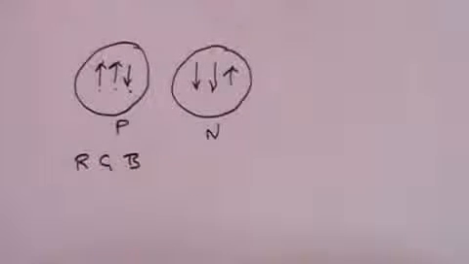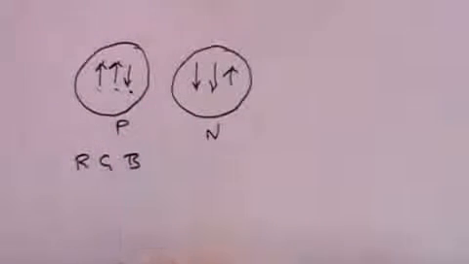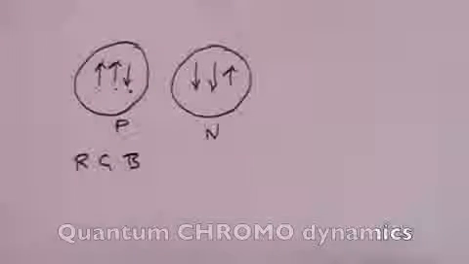Now let me make it clear. The quarks are not painted red, green and blue. This really has nothing whatsoever to do with colour. The word colour is simply used as a means to distinguish one quark from another. So we say one is a red quark, one is a green quark, and one is a blue quark. But I repeat, it has absolutely nothing to do with colour at all. But because we use the concept of colour to make the distinction, that is where the word chromo, which means colour, comes from in quantum chromodynamics.